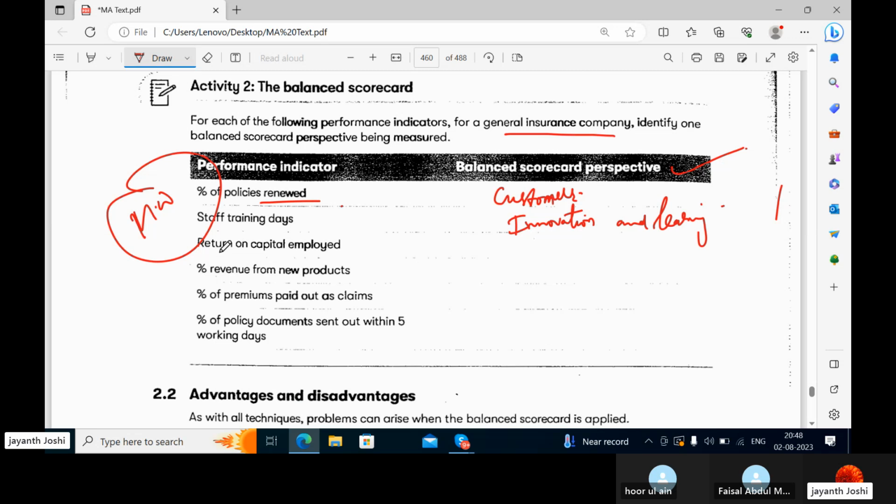Now, return on capital employed. What is the answer for this? Financial. Very good, this is the financial perspective. Percentage revenue from new products. If you are giving new products to the customers, that comes under innovation, no?